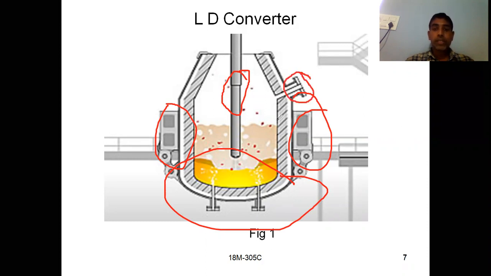If you see the difference between a Bessemer converter and an LD converter, here you are not having any detachable arrangement. So it is a closed bottom vessel, and here you are having a cylindrical portion, and at the top you are having a conical portion. That is similar, but only the bottom portion is different compared to your Bessemer converter.